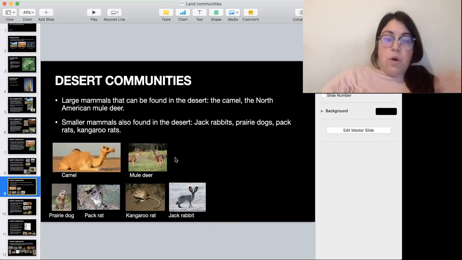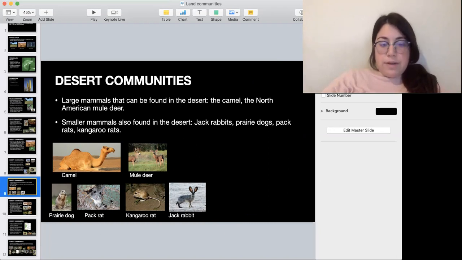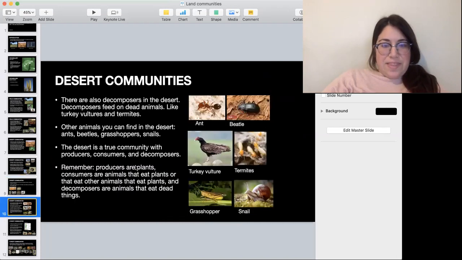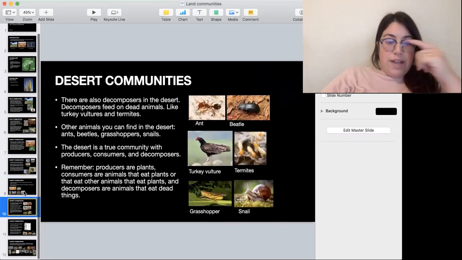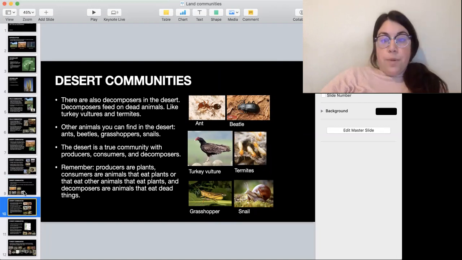And then you can find other mammals in desert communities. You can find camels and mule deer. Those are big mammals. And then you can have small mammals too, like prairie dogs. You can find pack rats, kangaroo rats, jackrabbits. And then you can also find smaller animals and decomposers.